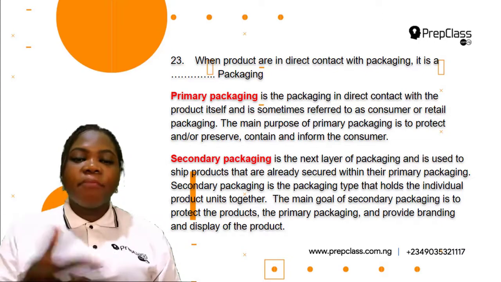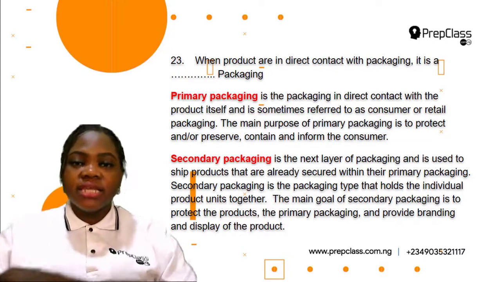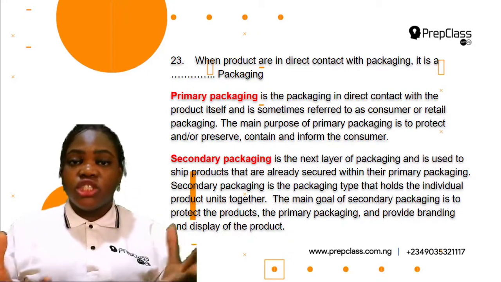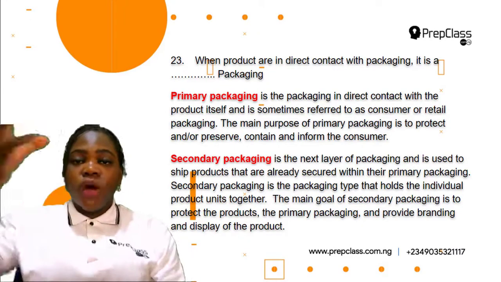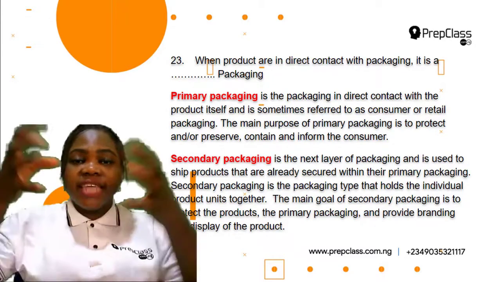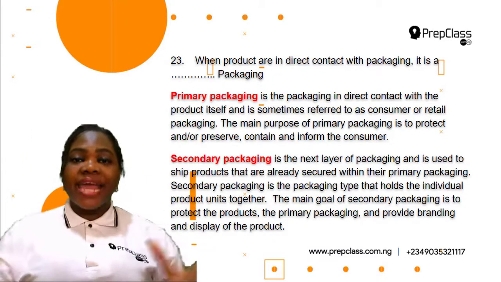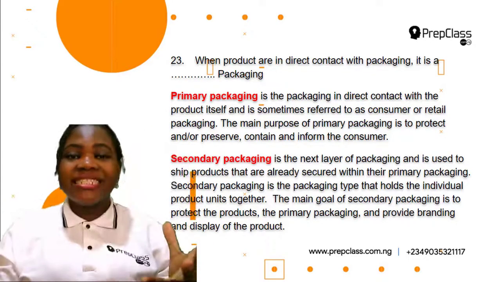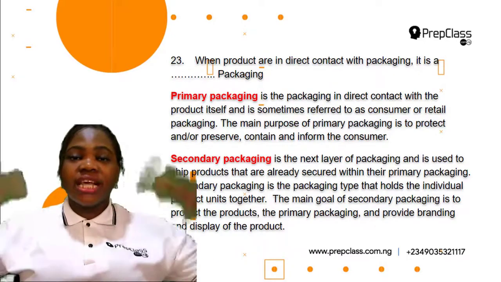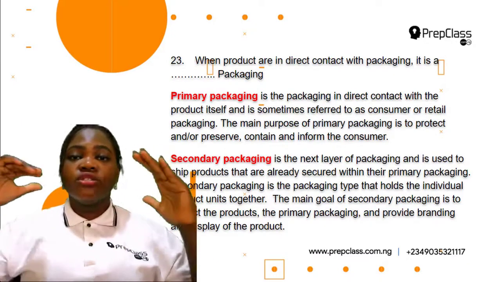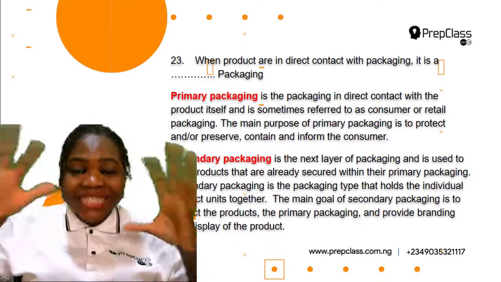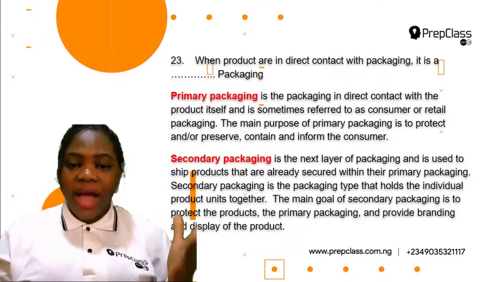Okay, so an example of this secondary packaging is the box that holds the individual units of the dish soap. So the bottles, the different bottles of the dish soap are kept in a box. So when you buy a carton, that is the secondary packaging. Okay, that is another layer of packaging. On the carton, you see the name of the product, you see the manufacturer, you see so many other things. So that is the secondary packaging.